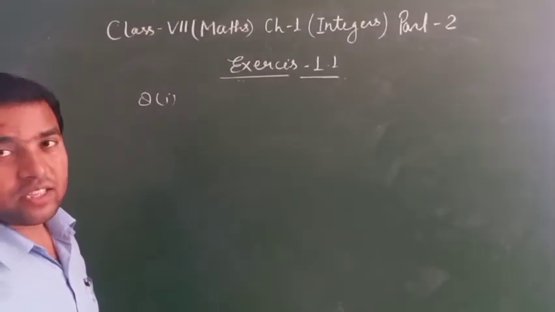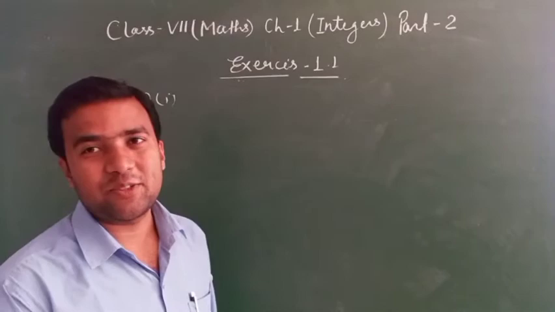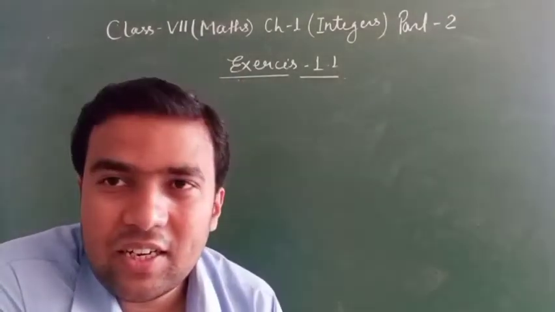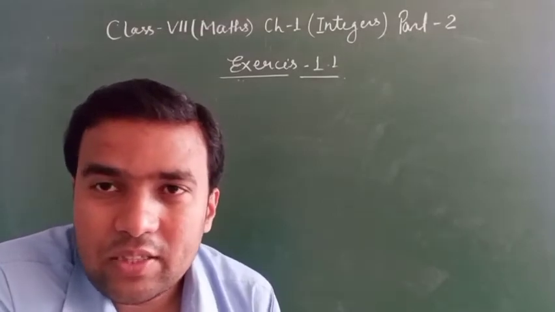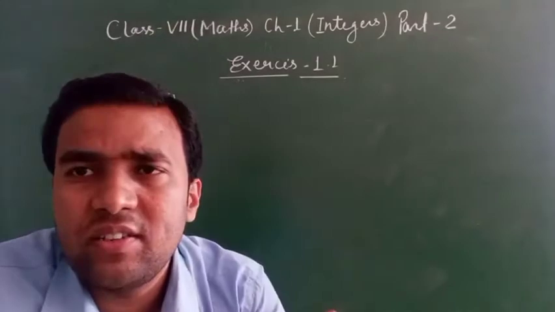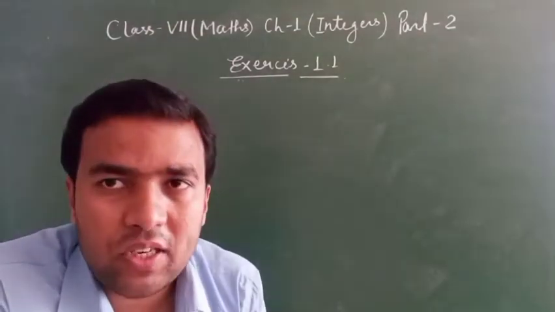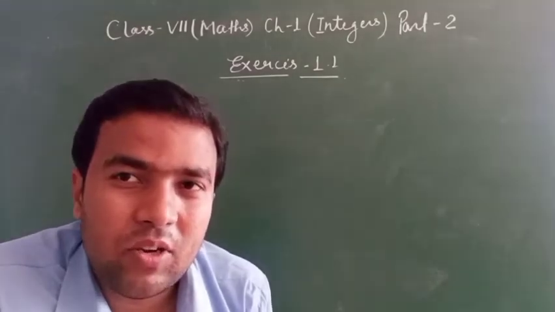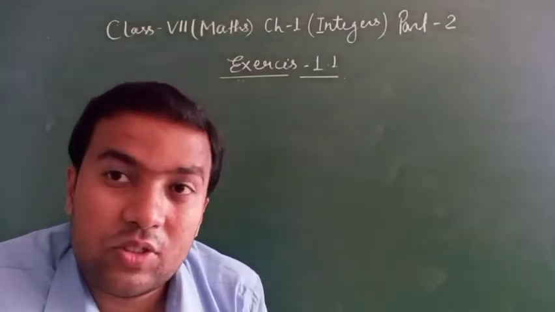Questions 1, 2, 6 and 7 are also magic squares. Whatever magic square is given in Exercise 1.1 in NCERT is also the same here. Whatever question is the same, with the same value and the same wording, you don't need to do. But if the question is not the same, if the value is not the same, that question you will do.